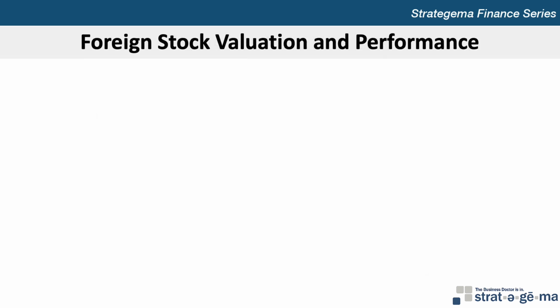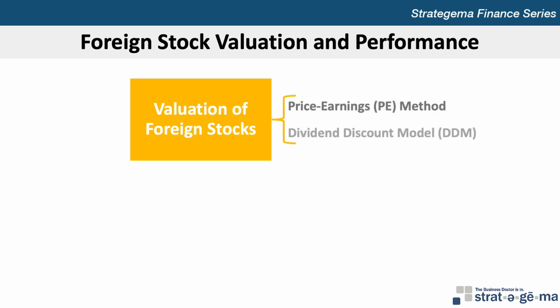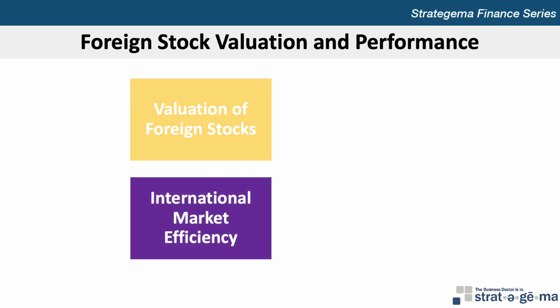The last concept in the chapter relates to foreign stock valuation and performance. Like domestic stocks, foreign stocks can be valued using the price-earnings method or the dividend discount model with an adjustment to reflect international conditions. Some foreign markets are likely to be inefficient because of the relatively small number of analysts and portfolio managers who monitor stocks in those markets. It's easier to find undervalued stocks when a smaller number of market participants monitors the market.